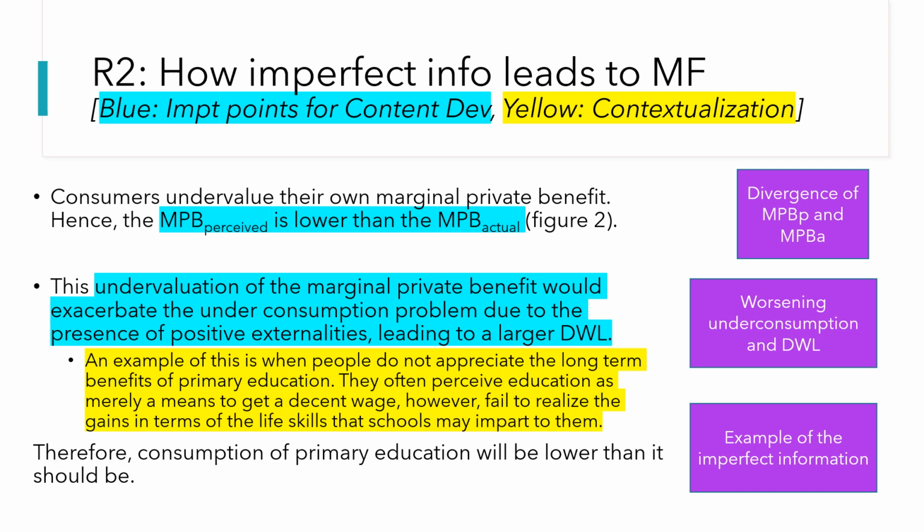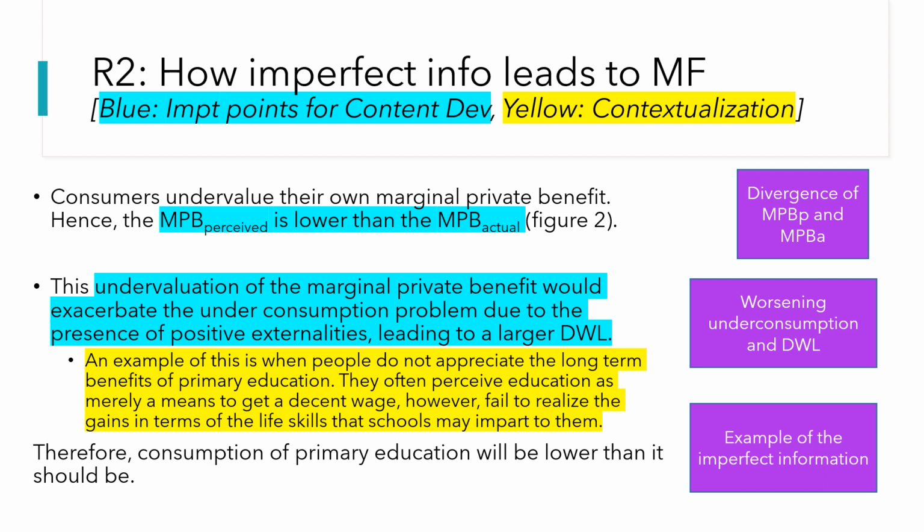Once again, we need to be cognizant of how imperfect information is actually different from positive externalities. In this case, for imperfect information, we do not appreciate the long-term benefits, which therein lies our information gap. However, for positive externalities, we do not take into account third-party benefits, so it's different here. So this is why it is important to contextualize and not mix up third-party benefits with the information gap.